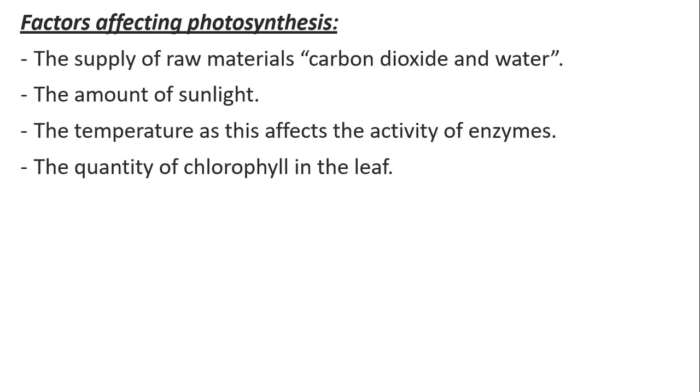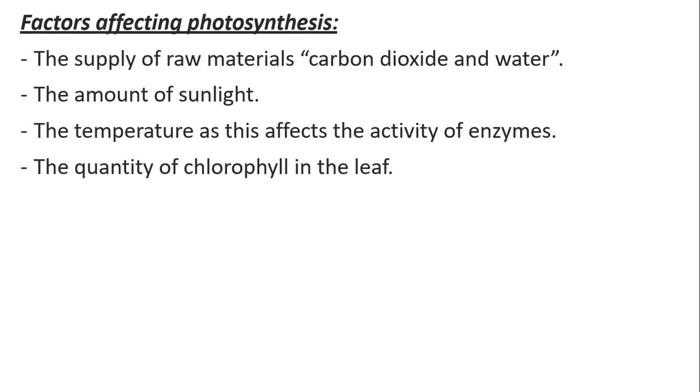The temperature, as this affects the activity of enzymes. Remember, every enzyme has a range of temperature. Above this range, it's going to be denatured, and below this range, it's going to be denatured also. So temperature will affect the activity of the enzyme and accordingly will affect photosynthesis as an anabolic reaction.